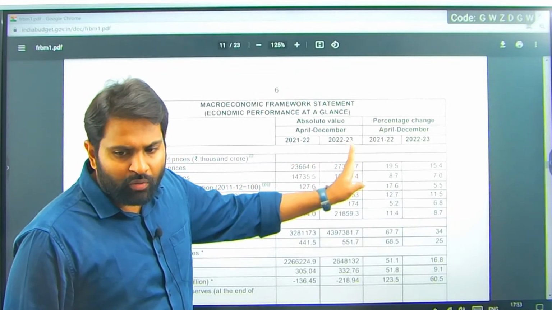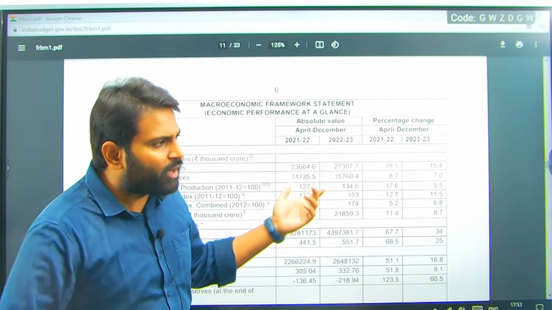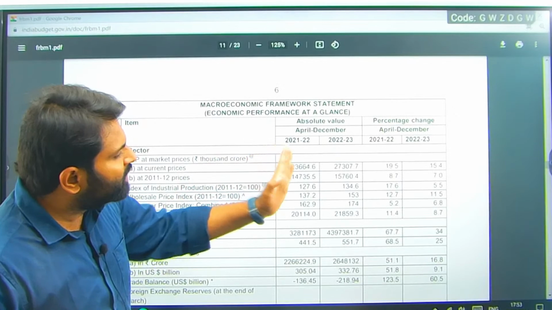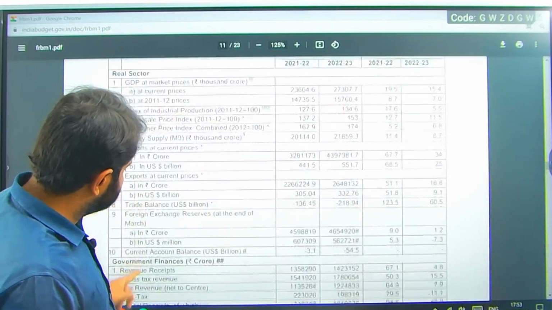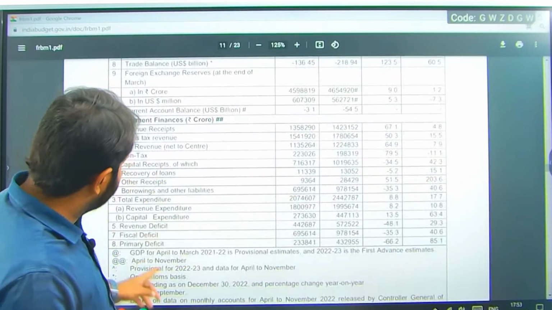We are not talking about 23-24. These are not the estimated ones. This is the macroeconomic framework statement. This is what happened from April to December of the present financial year, because we are still in February.